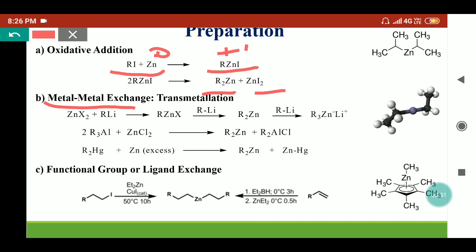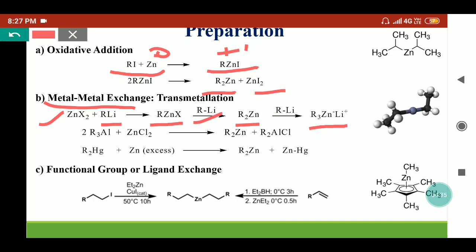Here, different organometallic compounds can react with the zinc halides to provide different organozinc compounds. Like zinc halide reacts with the organolithium compound to provide the alkyl zinc halide. Further, this alkyl zinc halide can react with the organolithium compounds to provide the dialkyl zinc compound, and further the organolithium compounds react with this dialkyl zinc to provide the organozincate. Organolithium compounds are supplying the organic part to the zinc metal. So we can say the metal exchange reaction is taking place between the alkyl group and we are getting the organozinc compounds.